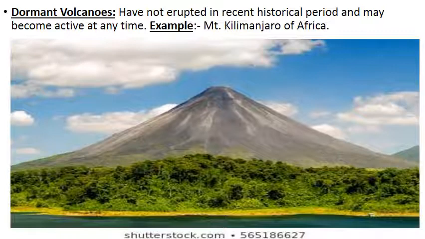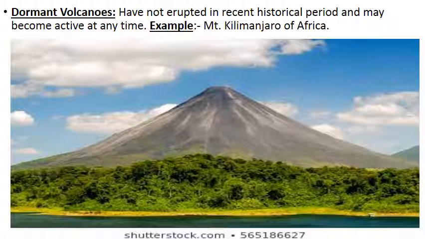Best examples for the dormant volcano, whose other name is sleeping volcano, are Mount Kilimanjaro of Africa. Of course, Mount Vesuvius, though regarded earlier as an active volcano, is now considered dormant because there has been no major eruption since 1944. Many other volcanoes in Philippines and Japan are examples of dormant volcanoes.